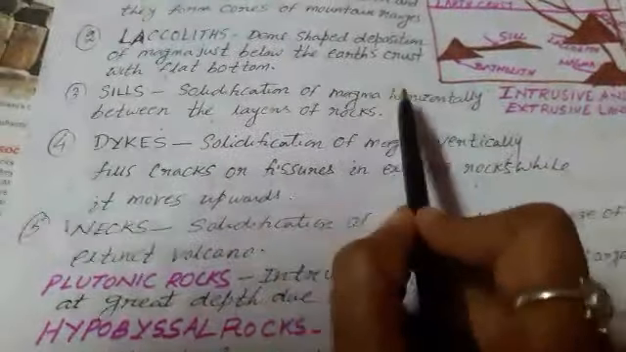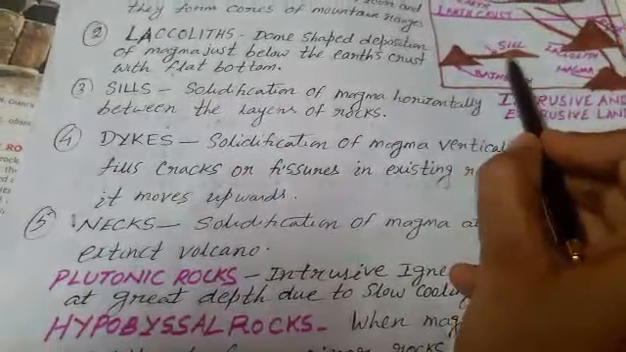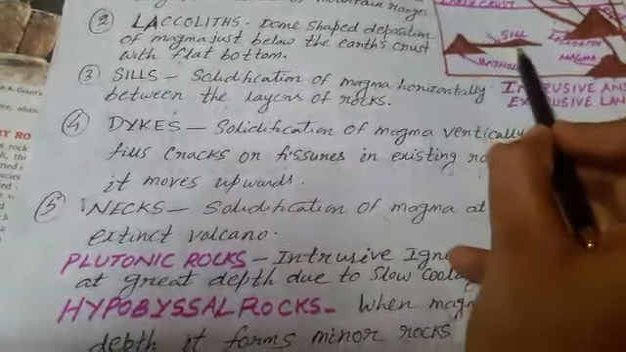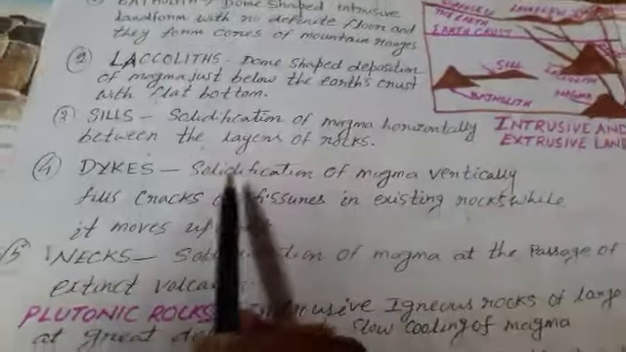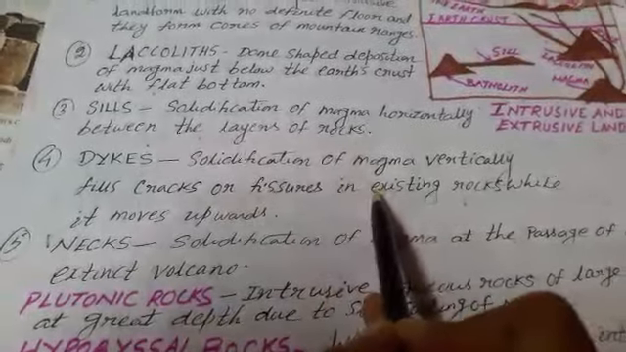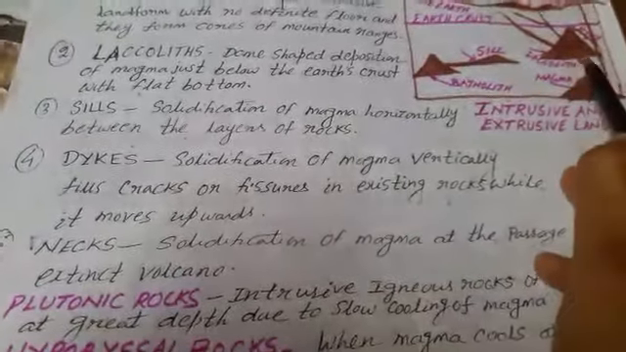Solidification of magma horizontally between the layers of rock is known as sill. If the magma is deposited in a horizontal manner, that is known as sills. Dikes: solidification of magma in a vertical manner, which fills the cracks and fissures in existing rocks as it moves upward, is known as dikes.